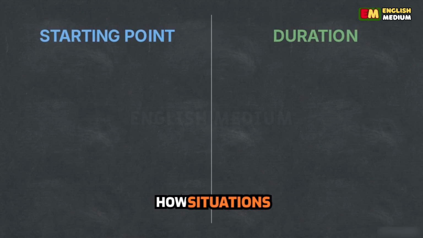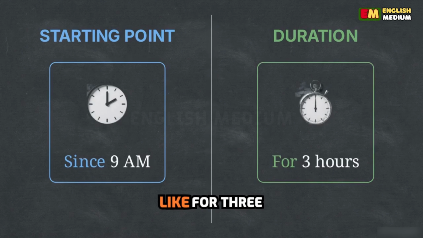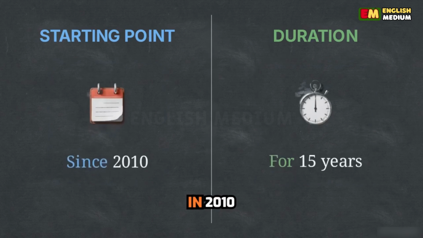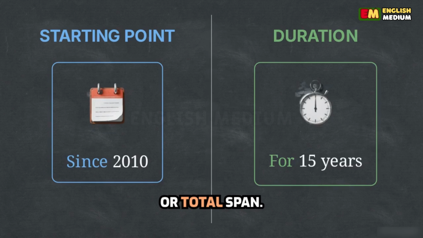Comparing them shows how situations are described two ways. Left, starting points, like "since 9 a.m." Right, duration equivalents, like "for 3 hours." Moving here in 2010 means you can say "since 2010" or "for 15 years." You simply choose between start date or total span.